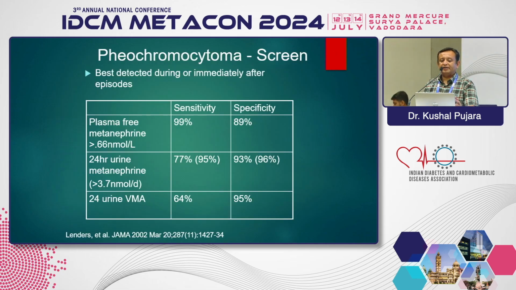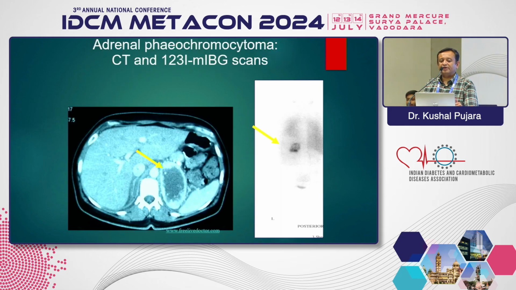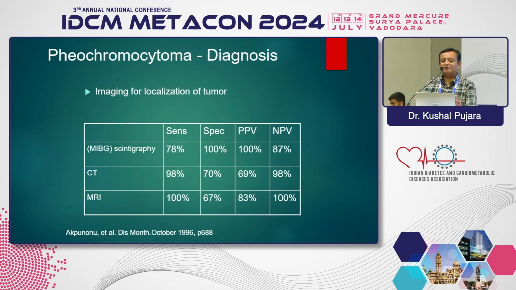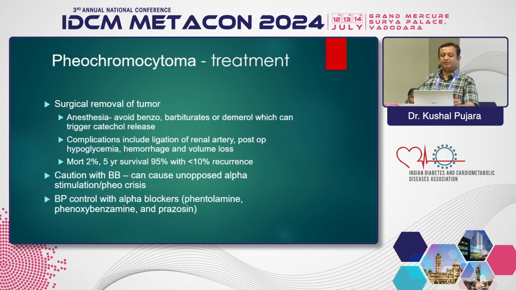These are the tests to find out: plasma-free metanephrine has the highest sensitivity and specificity compared to the 24-hour test. So we prefer plasma-free metanephrine as the first test. If it's negative, then you go for 24-hour VMA. Again, this scan is showing the adrenal pheochromocytoma. The diagnosis is based on CT or MRI findings, or on scintigraphy, which again has the highest specificity but less sensitivity.